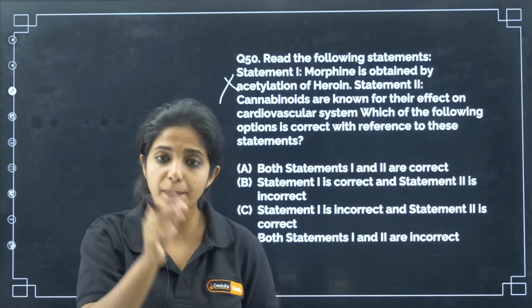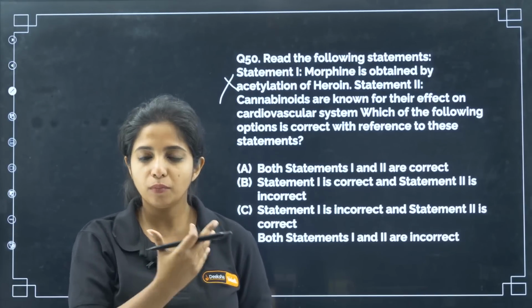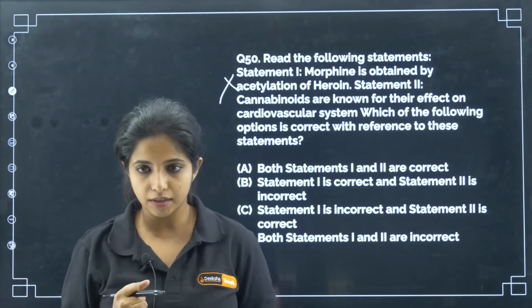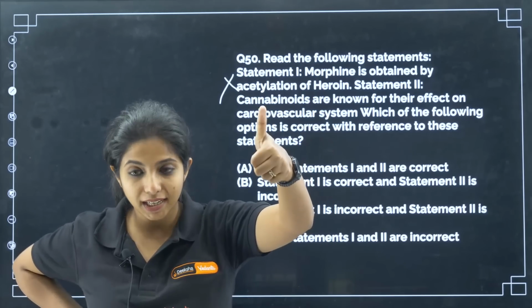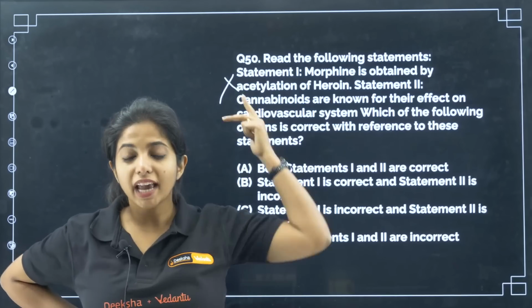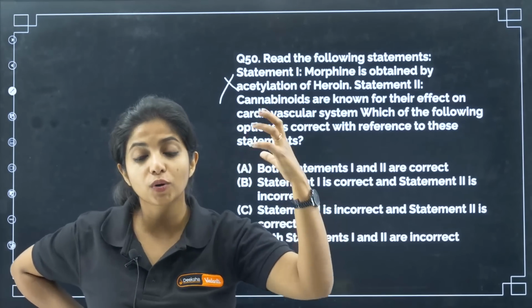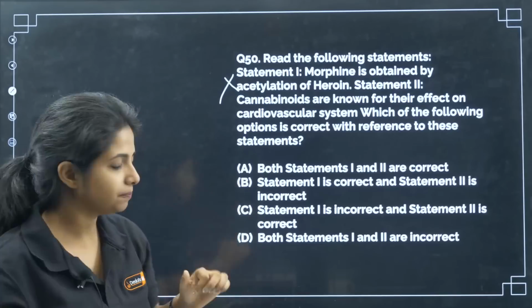If we talk about opiates, opium poppy and things like that, such as heroin and morphine, they are going to affect our CNS and also our gastrointestinal tract. Starting with your opiates, they affect your CNS and gastrointestinal tract. Cannabinoids are going to affect your cardiovascular system, and coming back to CNS, we have coca alkaloids or cocaine and things like that. Please remember it.